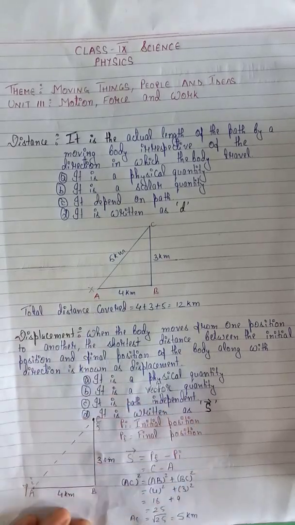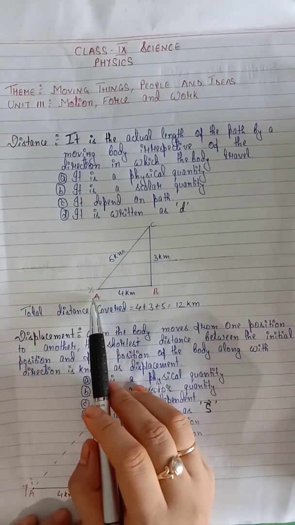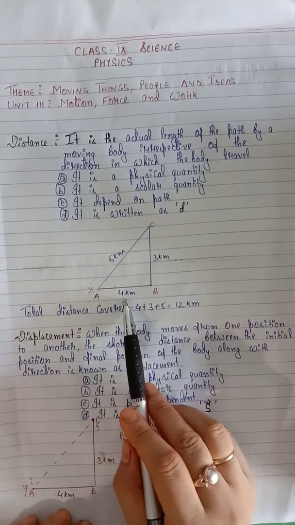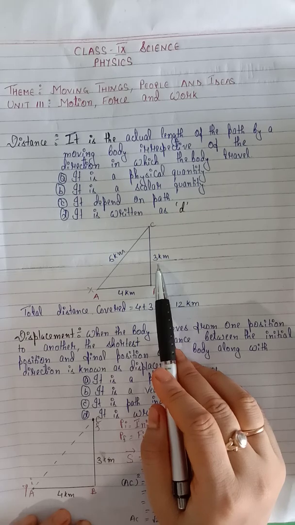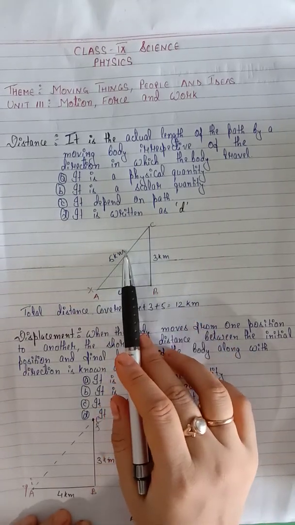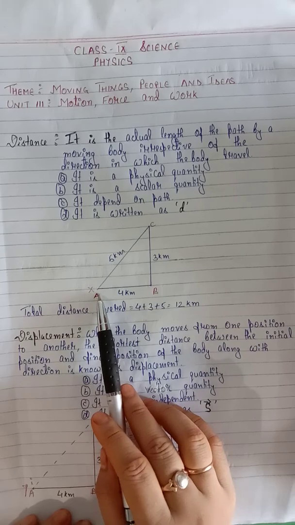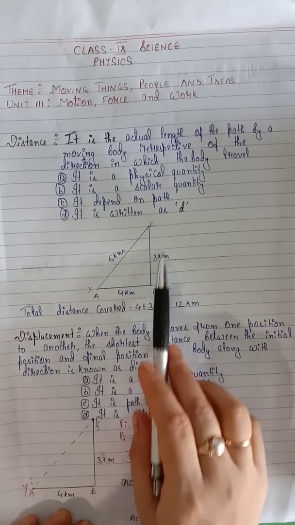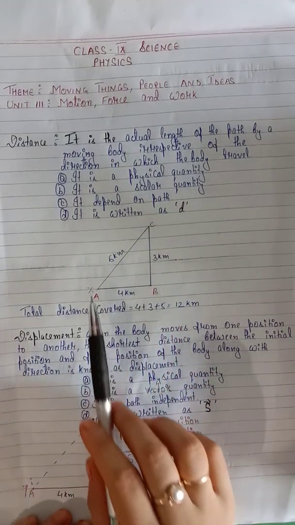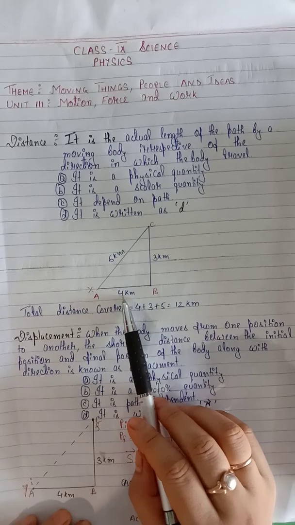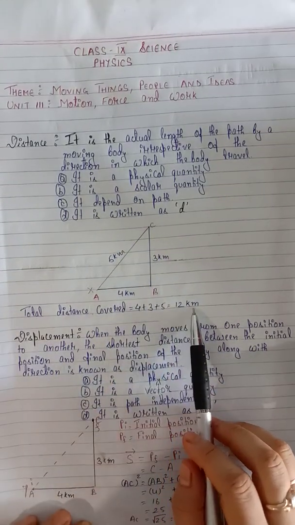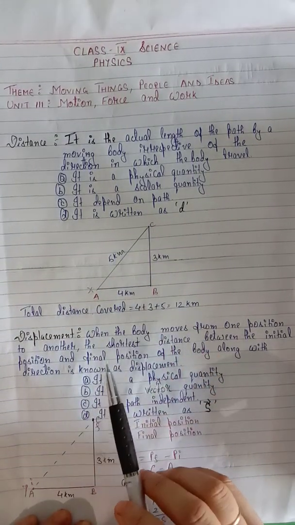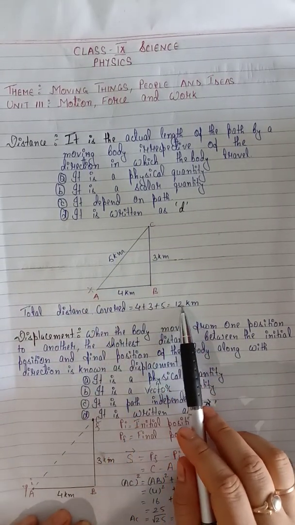You will be clear by this example. Here, one boy named X traveled from A to B 4 km, from B to C 3 km, and again from C to A 5 km. Remember one thing, he covered all this path. So what will be the distance covered by this boy X? 4 plus 3 plus 5, that is 12 km. So the distance covered by this boy will be 12 km.